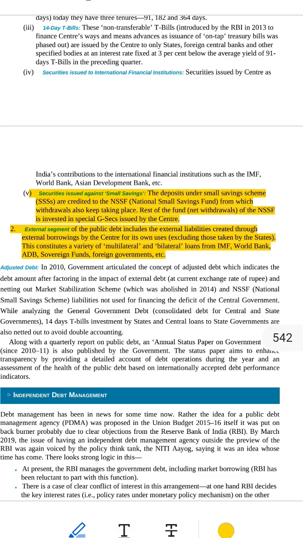C, 14-day T-bills. These are very short-term loans, just 14 days, not for normal people, only for state governments, foreign banks, some special bodies. Interest is lower than regular T-bills.